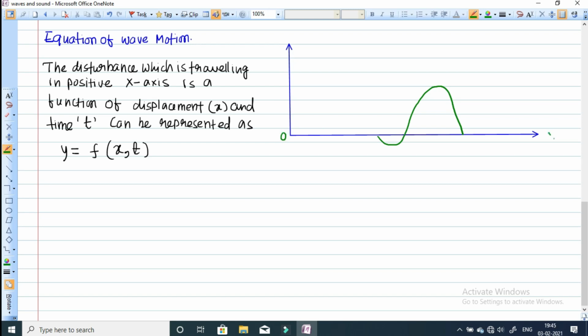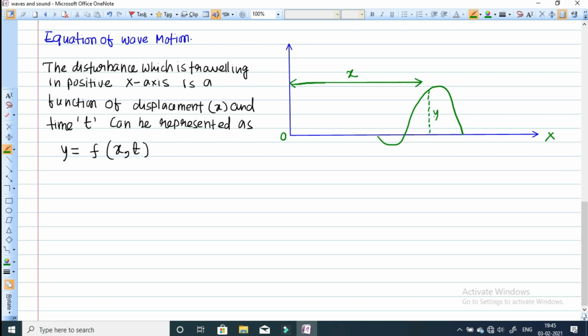The wave is traveling along the positive x-axis with some velocity v. This is the position of the wave at an instant of time. Its position is x along the x-axis, and y is the displacement of the particle.